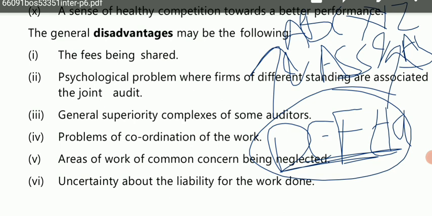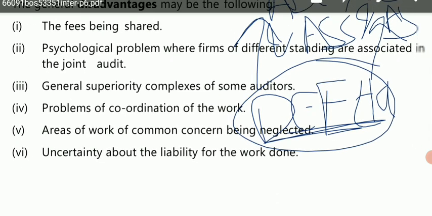So in that case, what happens? The common work that has to be shared between both is often neglected, because they say that this is not divided, then why should I do it? So in that way, nobody wants to do that work, and that particular work sometimes gets neglected also. Then uncertainty about the liability for the work done.